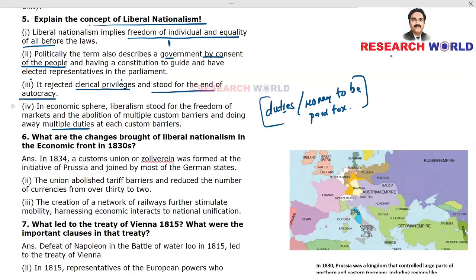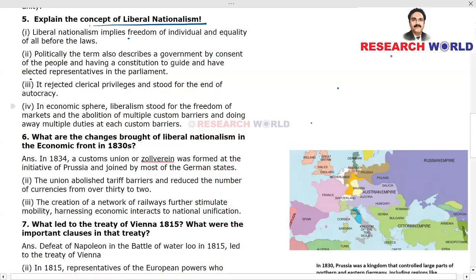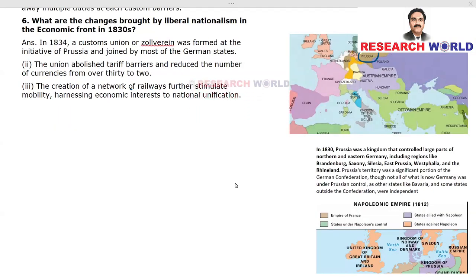So when you have liberal nationalism, on the political front, we have explained what it is. In the economic front, there should be freedom of markets and you should not be levying too many duties. All right, so these are the four points under this question. Explain the concept of liberal nationalism. All right, okay. Now moving on to question number 6.